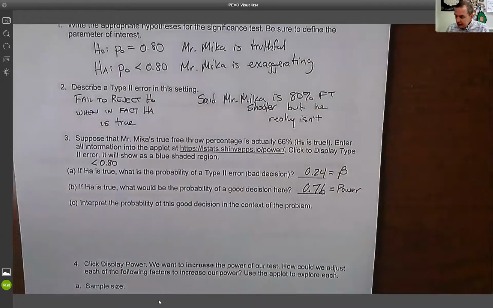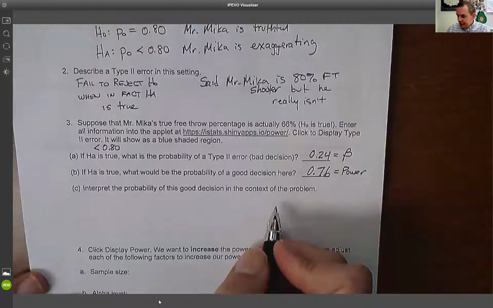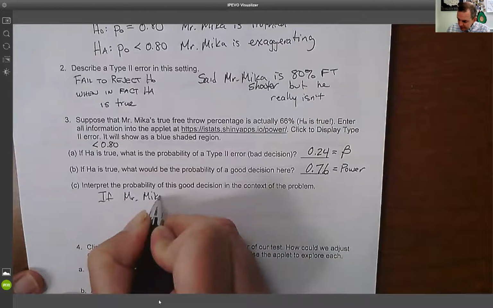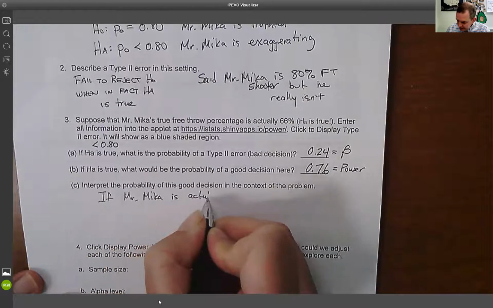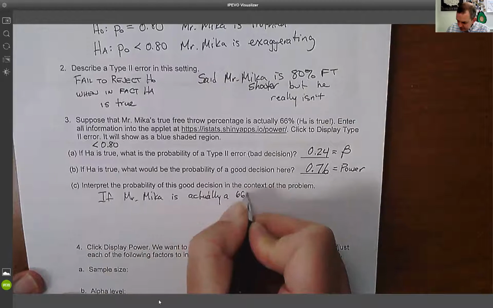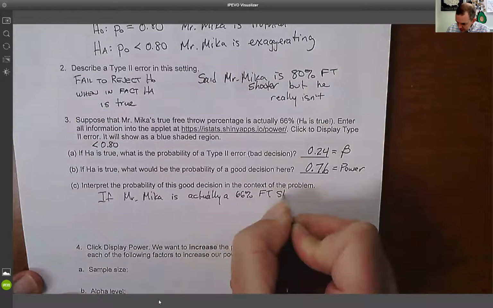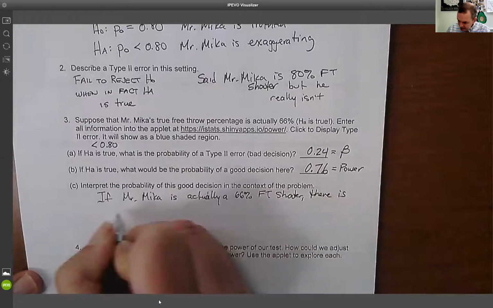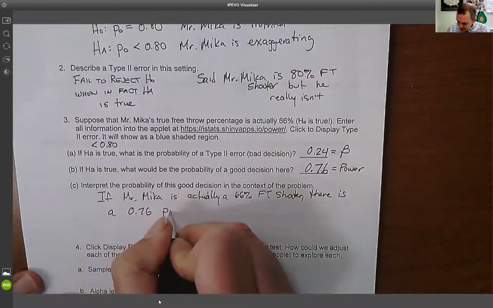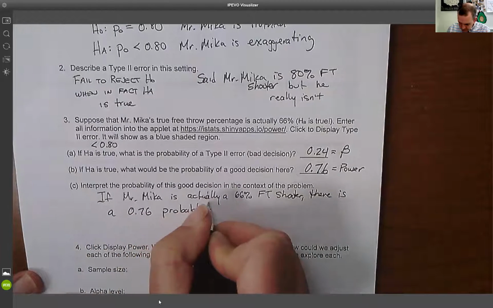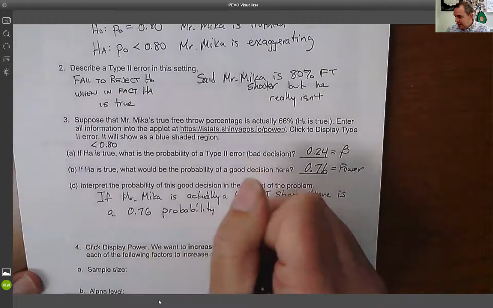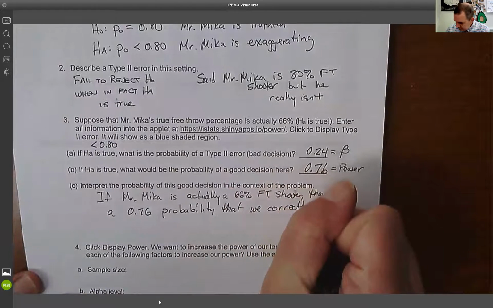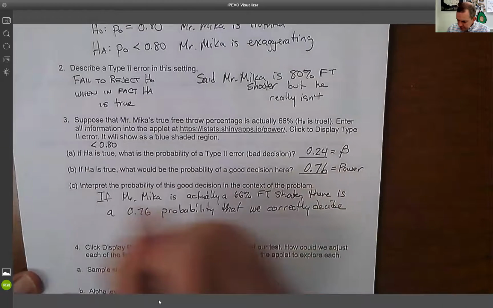So the probability of making a decision here, what we're going to say is this. If Mr. Micah is actually a 66% free throw shooter, there is a 0.76 probability that we correctly decide he was exaggerating.